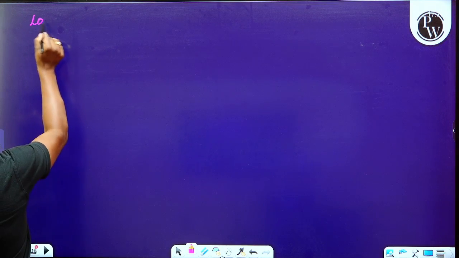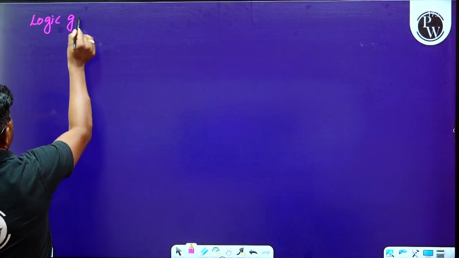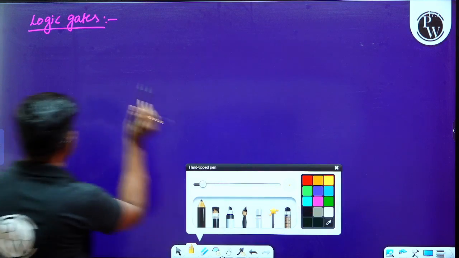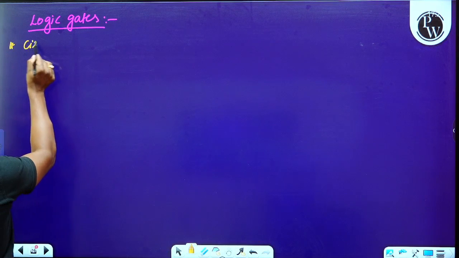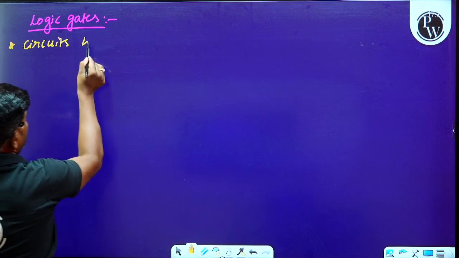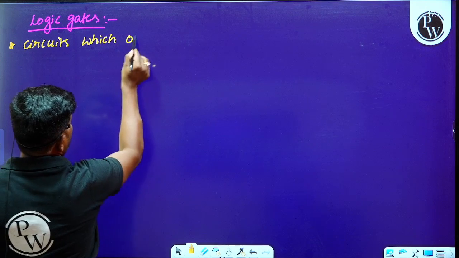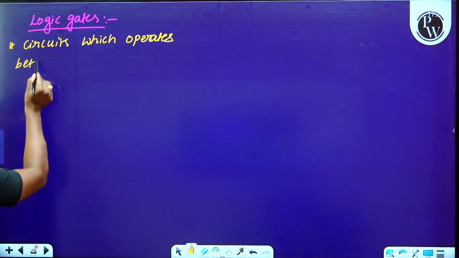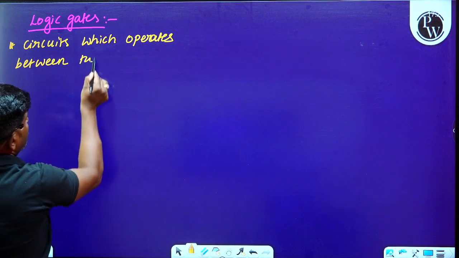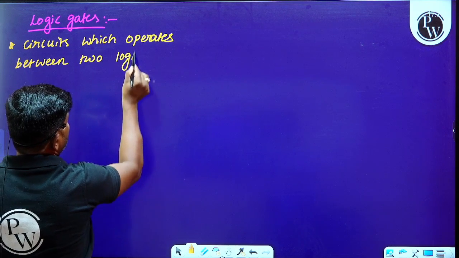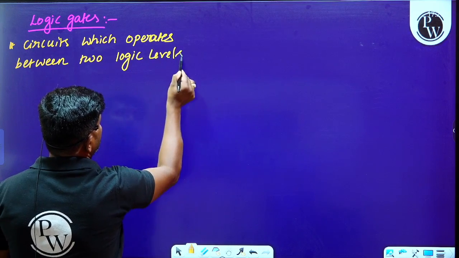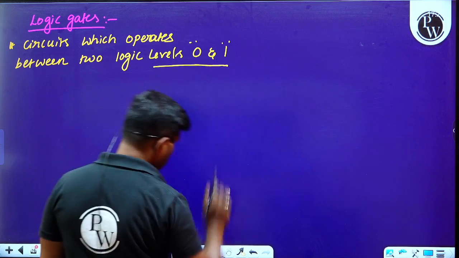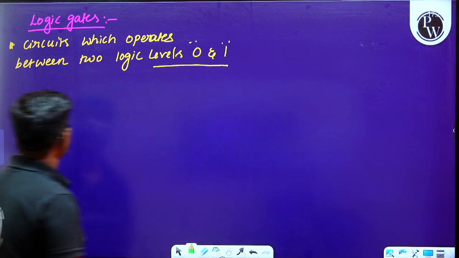What are these logic gates? Logic gates are nothing but circuits which operate between two logic values or two logic levels. So two logic levels, 0 and 1. Okay, I hope you understood this.